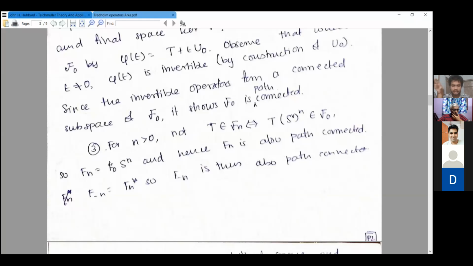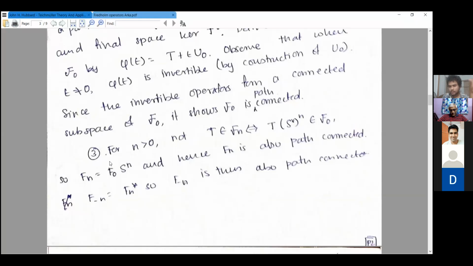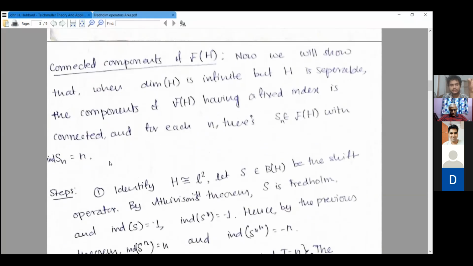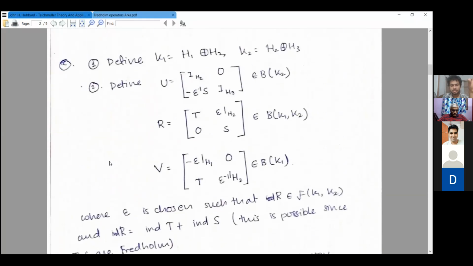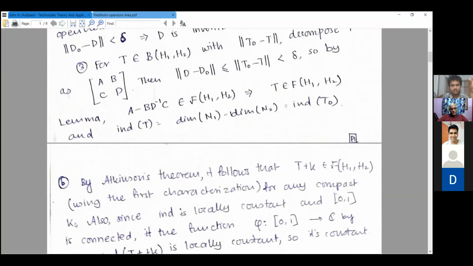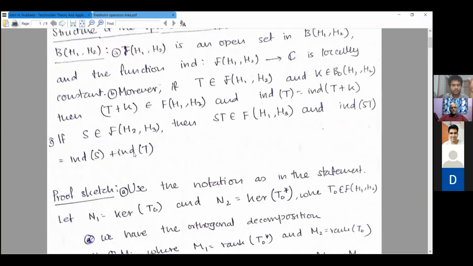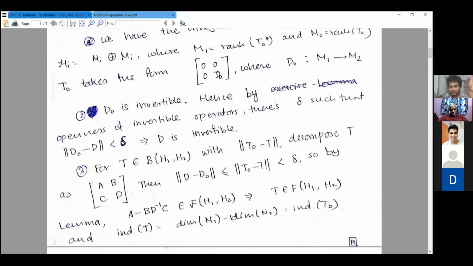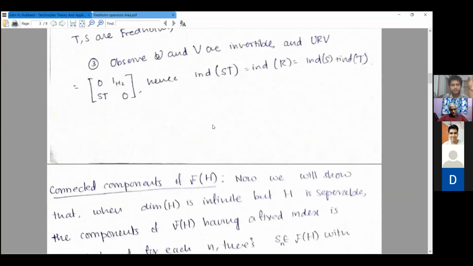So it's like okay, one direction is clear. If T is in F n, then T S n star is in F naught from the previous lemma. I mean both, sorry. Both, T and S. But I mean both first from part 3 of what I wrote, right? This thing. Part 3 of what I wrote, right? Is it clear? Yeah. Okay. Yeah, this is fine.